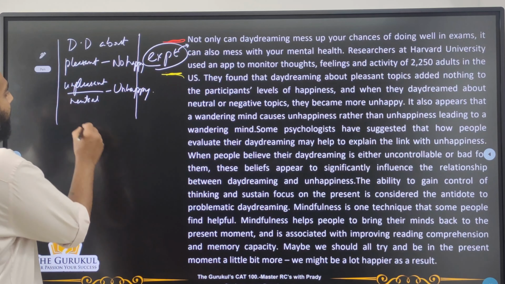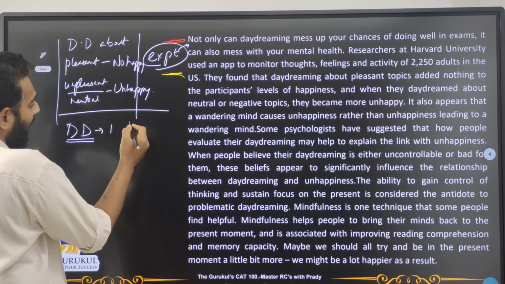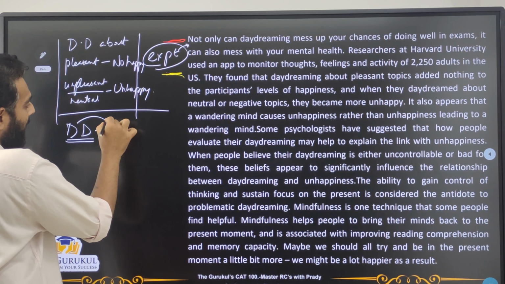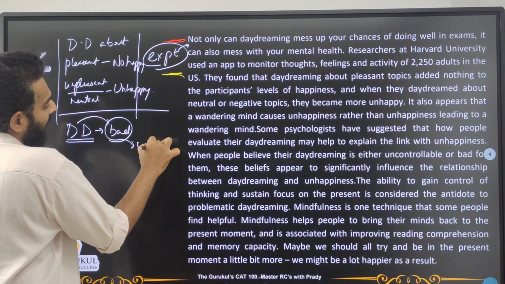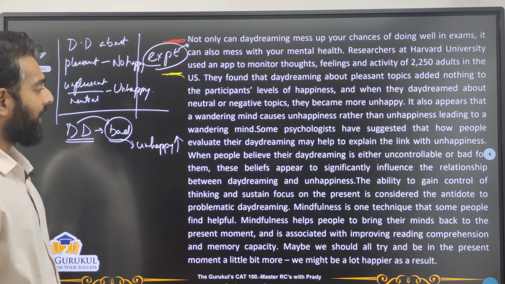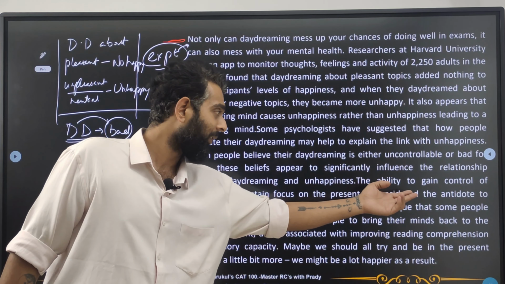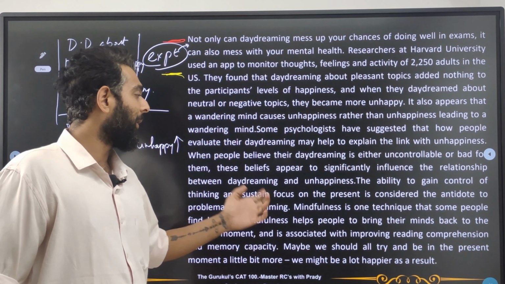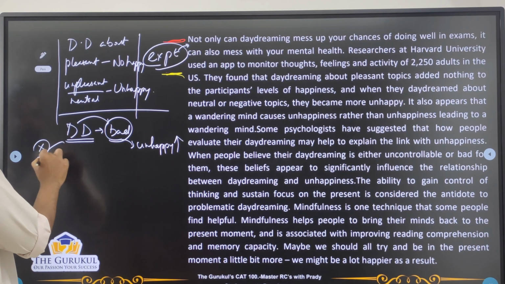So what is he saying? If people think that whatever they've daydreamt about is bad, then they definitely feel unhappy, or their chance of feeling unhappy increases. The ability to gain control of thinking and sustain focus on the present is considered the antidote to problematic daydreaming. So how do I stop this daydreaming?